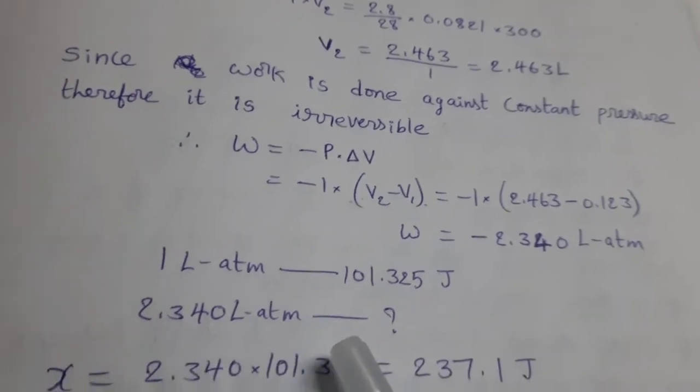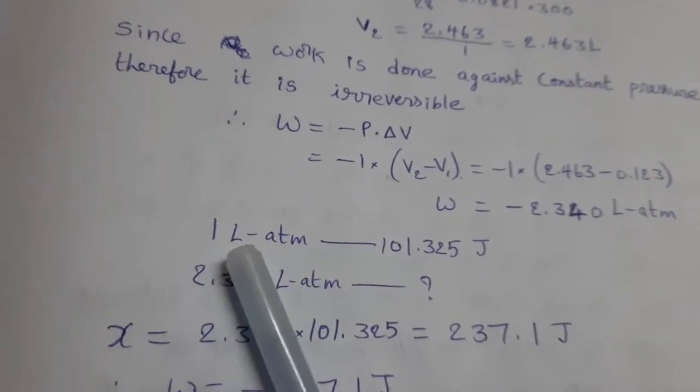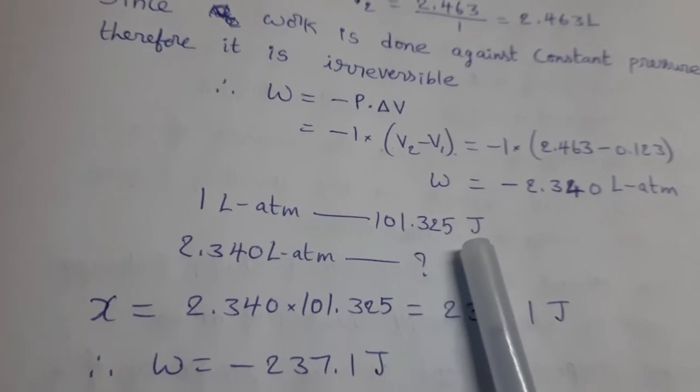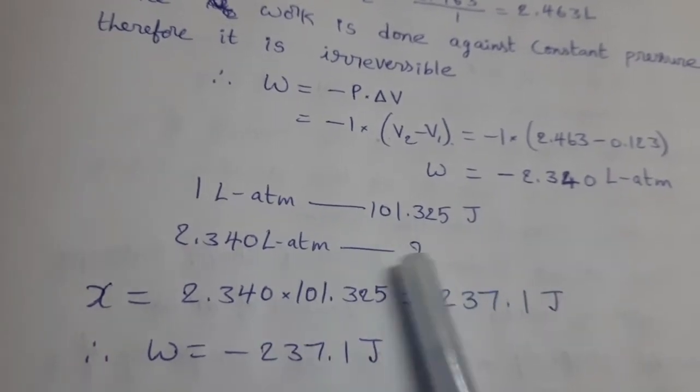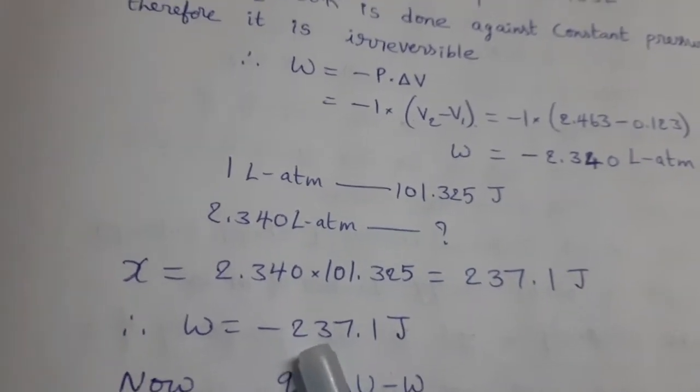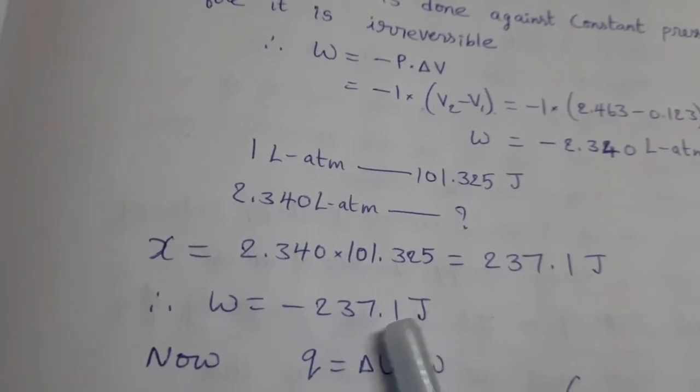Convert this into joules. So this is the conversion: 1 liter atmosphere equal to 101.325 joules. For this, how many joules? This one, minus 237.1 joules of work.